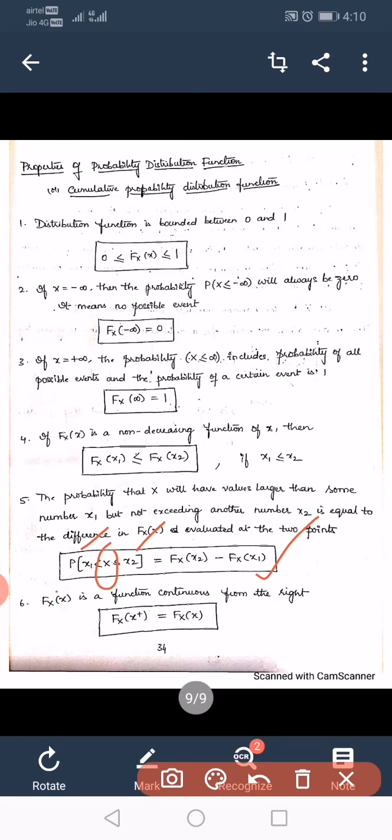Next, the probability distribution function is continuous from the right, so we consider Fx of x plus equal to Fx of x. Okay, so these are the properties of the probability distribution function.